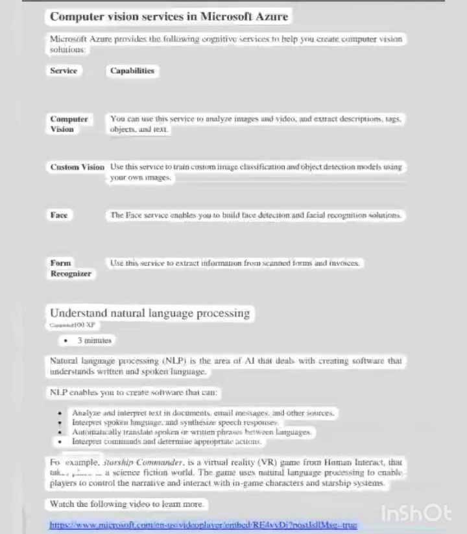For example, Starship Commander is a virtual reality (VR) game from Human Interact that takes place in a science fiction world. The game uses natural language processing to enable players to control the narrative and interact with in-game characters and starship systems. Watch the following video to learn more.